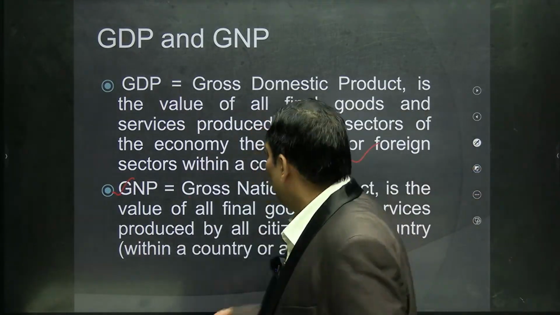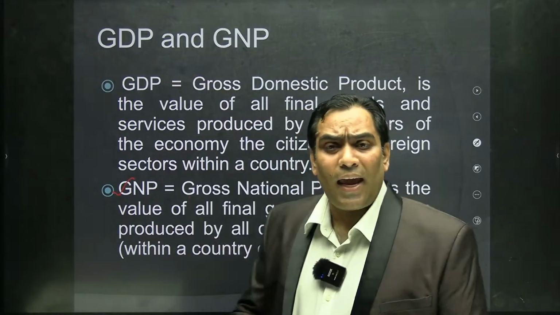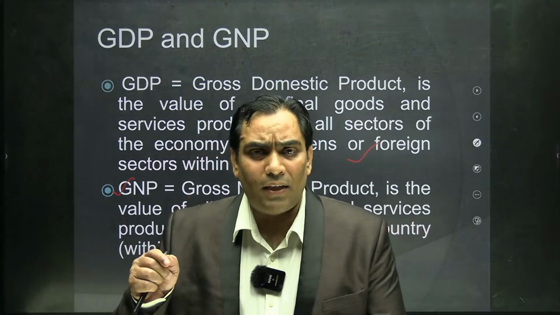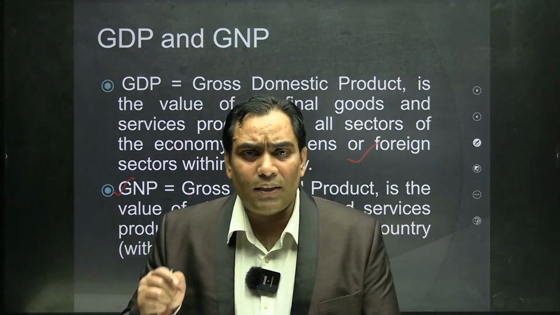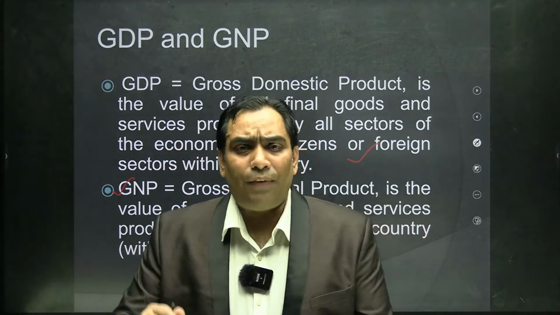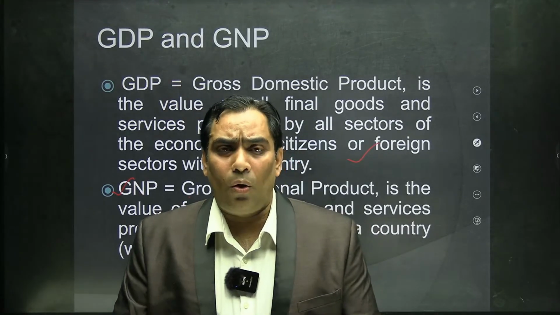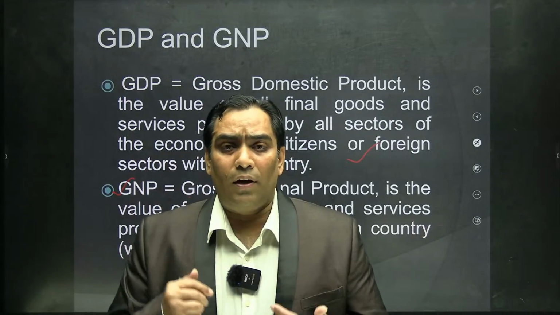What is the meaning? That means in case of GNP, the focus is not where the production is taking place. The focus is whether the factor of production is owned by nationals or not throughout the world.